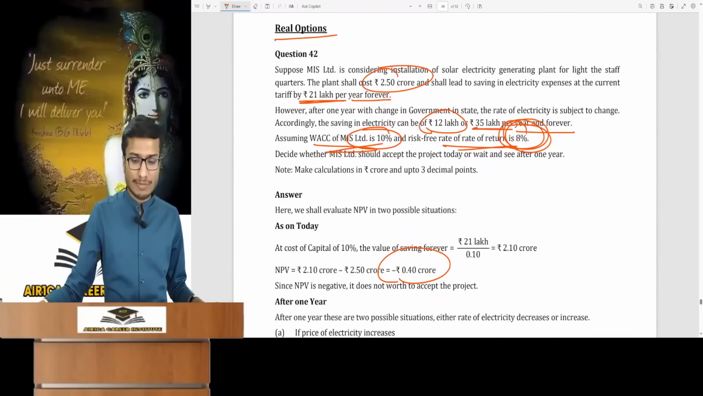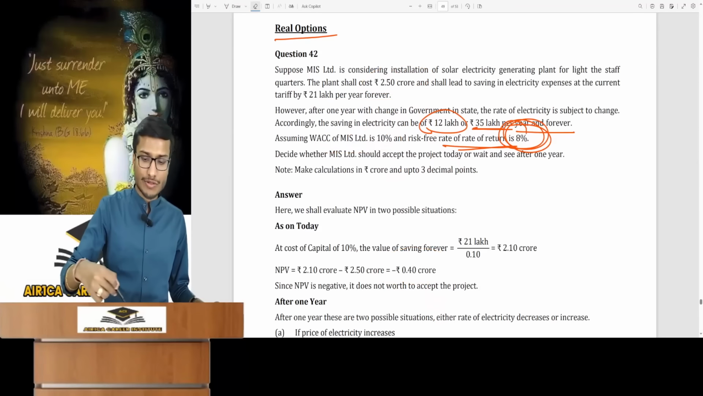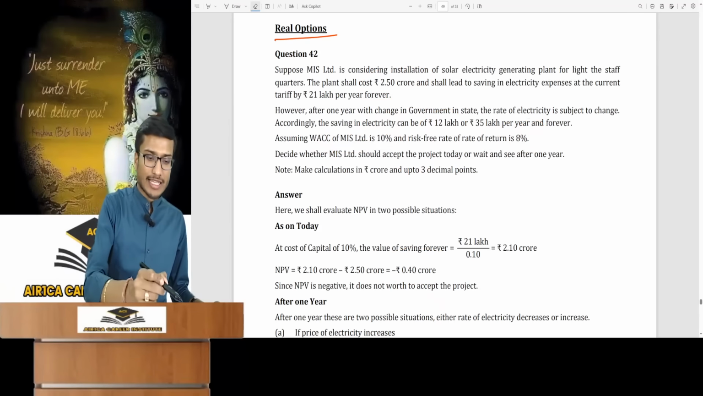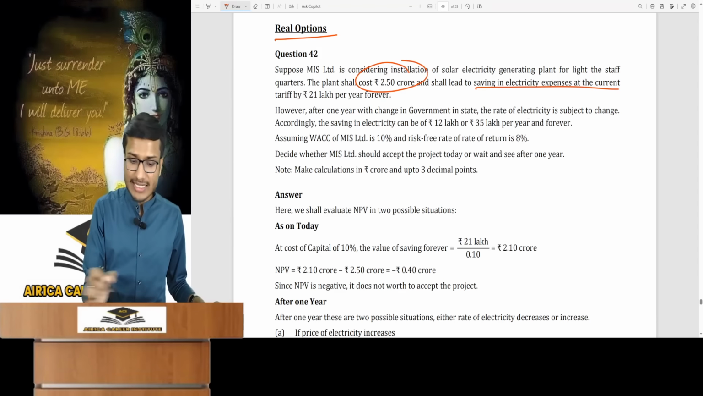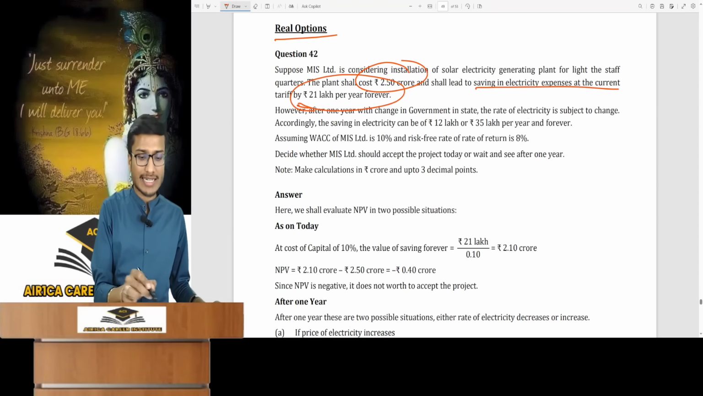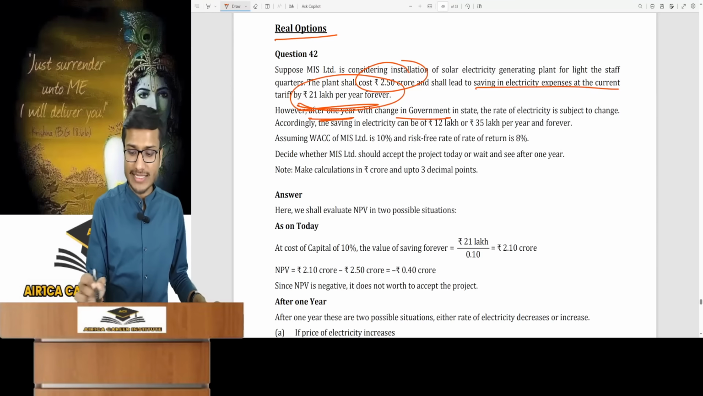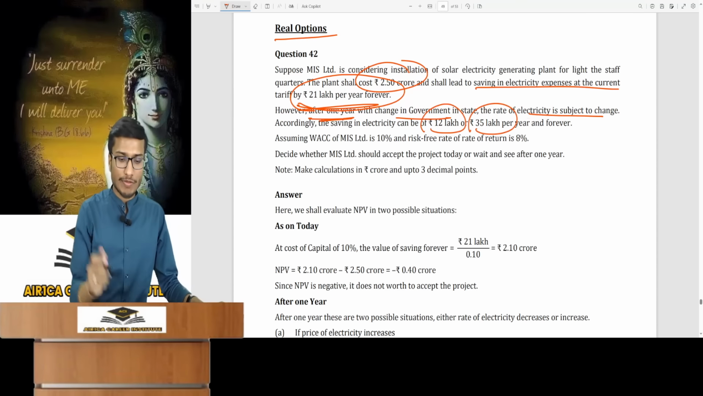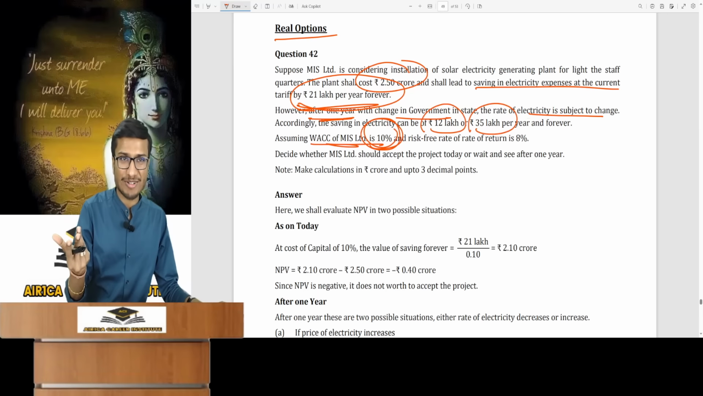These were simple question of real options, like the PV of the cash inflows and all. At 0 time, this represents your initial investment and it is your timing option. Invest today or after 1 year. If you do it today, then you will do PV of cash inflow. There will be benefit of 21 lakhs every year. This is same example. After 1 year, government changed, electricity rates will change. Every year there will be benefit of 12 or 35 lakhs. Calculate cash inflow, PV for upper and lower sides and WACC, the cost of capital, serves as the discounting rate.